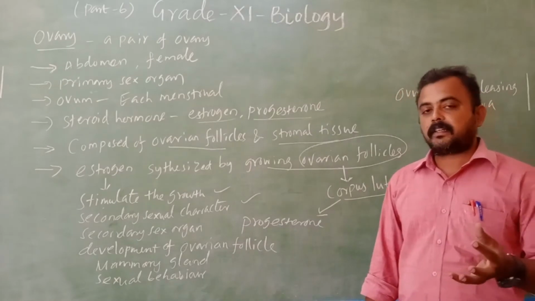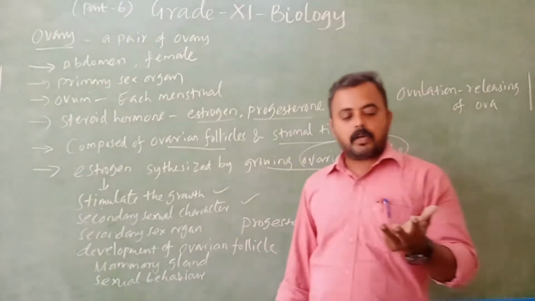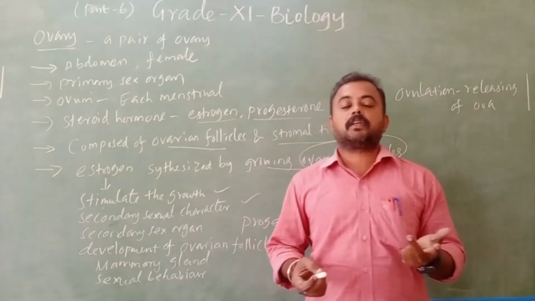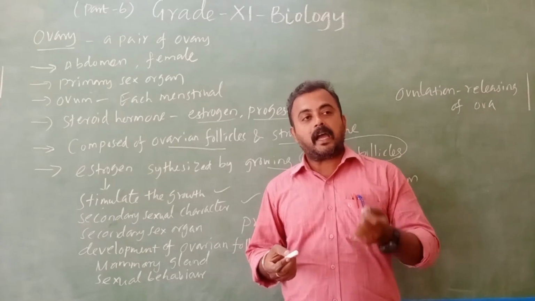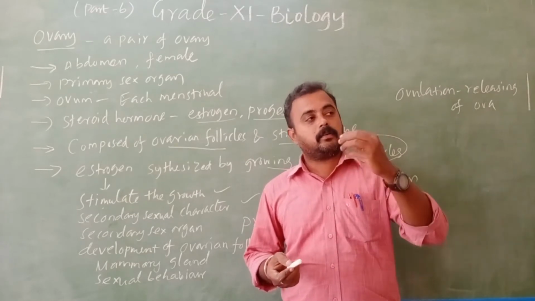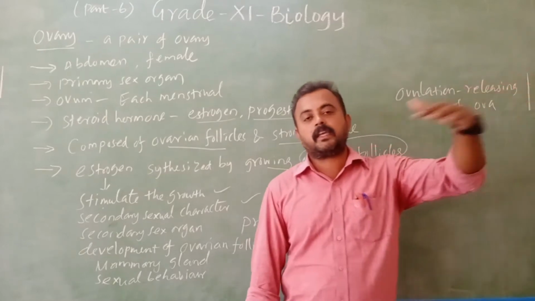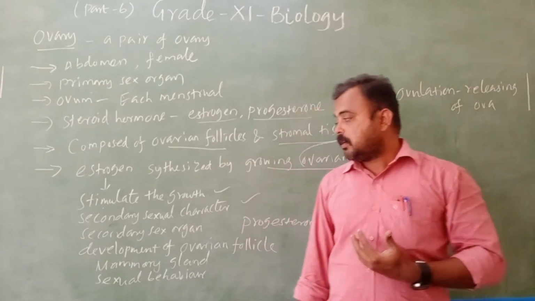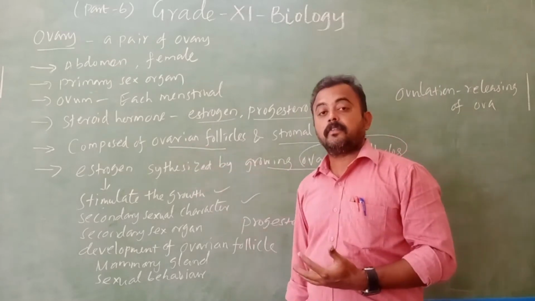The next one, secondary sexual characters: the development of mammary glands, and hair developing in the pubic region and under the armpit. Then a high-pitched voice. Boys have a low-pitched voice, while girls have a high-pitched voice. Like that, secondary sexual characters develop, and that is also the responsibility of estrogen.